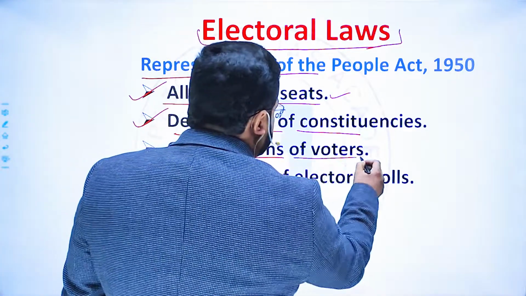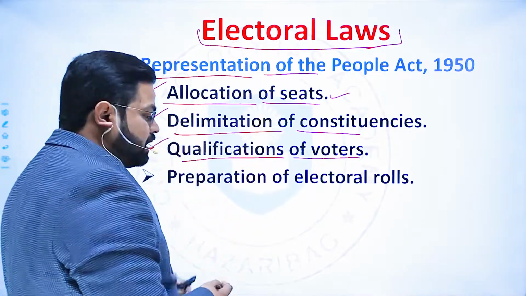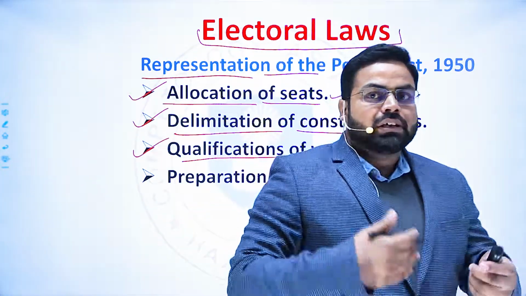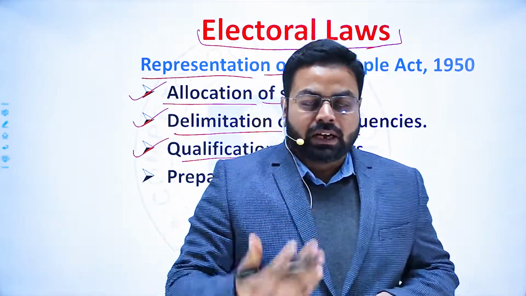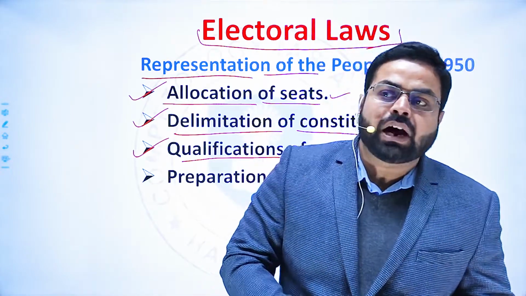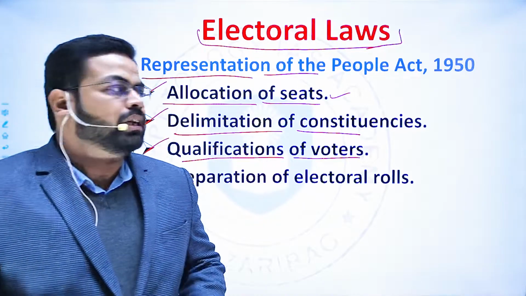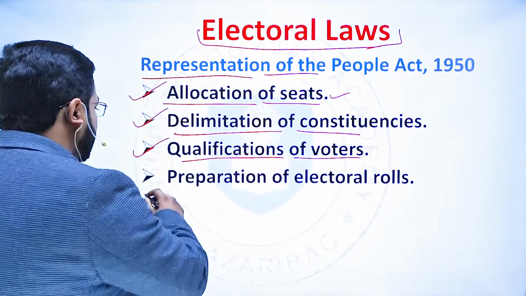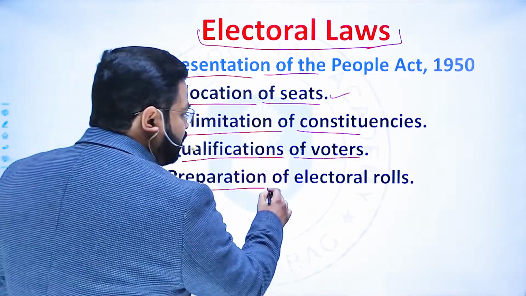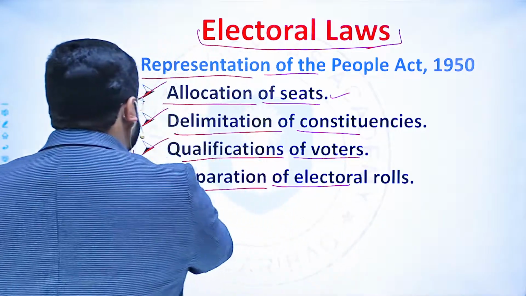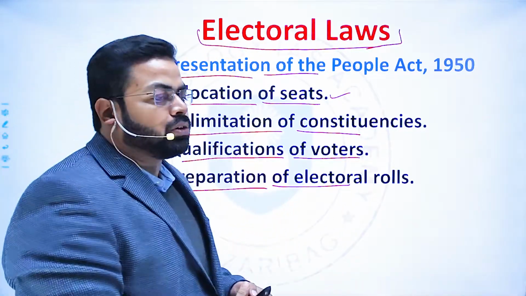Thereafter, qualification of voters, the age, the laws and the acts which will bar any voter from voting and other things are delineated here. As well as the preparation of electoral rolls, the method of preparation of the electoral rolls.